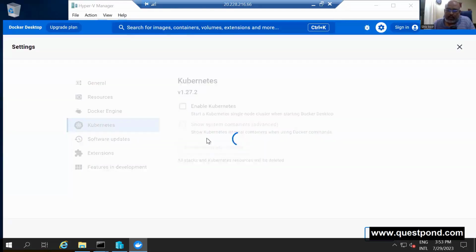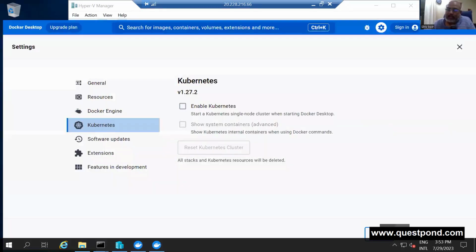If I switch to Windows, you can see now that it is there out here, but it will not work. On Linux, you can create a Kubernetes cluster very quickly. You can just say start Kubernetes cluster. You can say kubectl get nodes. So it creates one worker node and one pod. This basic thing it creates for you, right?